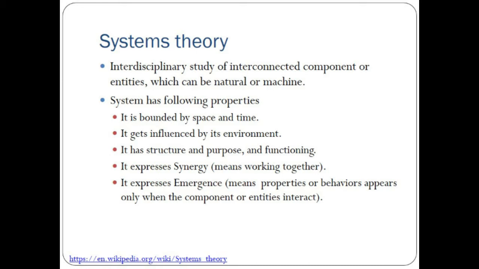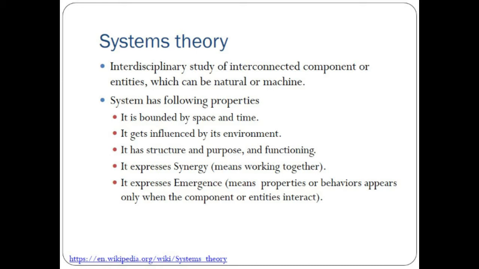So what is emergence and how does systems theory express emergence? Emergence means the property or behavior that arises when the components are working together and interacting. A component could be there and it doesn't show any property or behavior, but when three or four components work together, only then do they show some property.